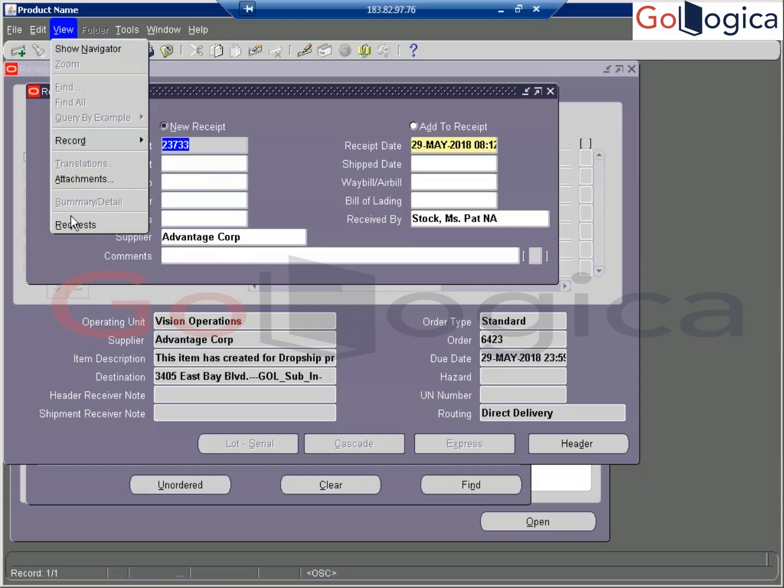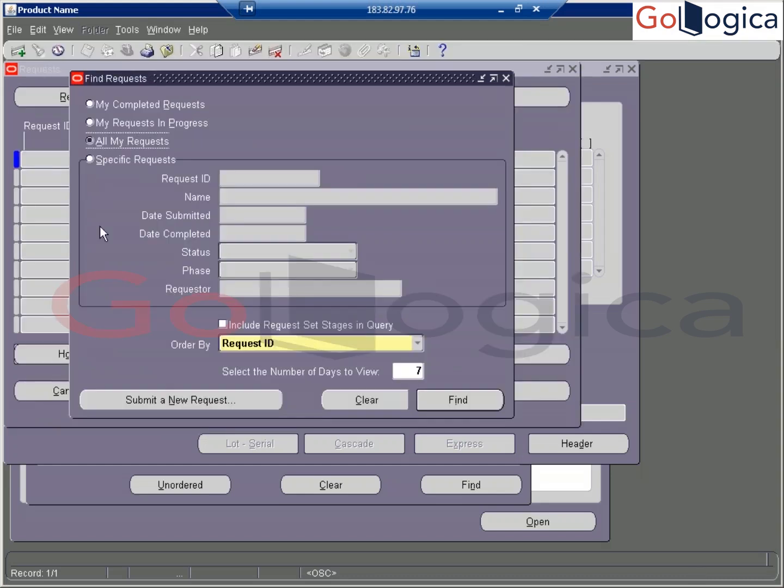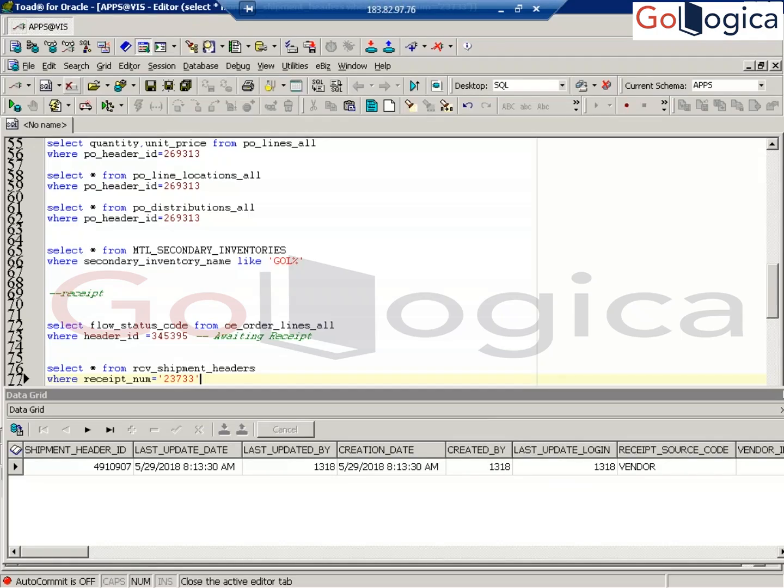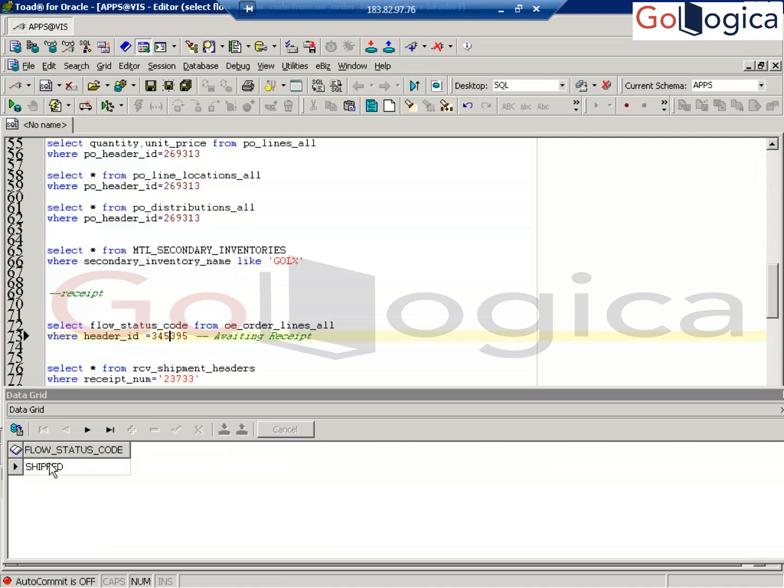View, requests, find requests. See now, the receiving process is going on. Once these programs are completed, then we can see. ADS, pay on receipt, auto invoice master, material work orders are also running. Now it is completed. Now you can see shipped. Clear?